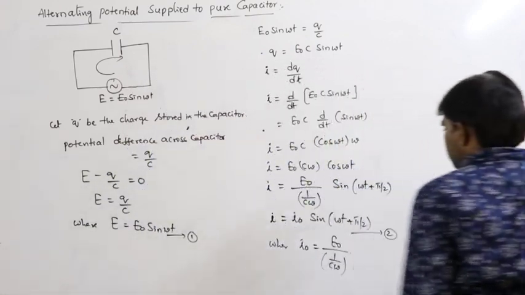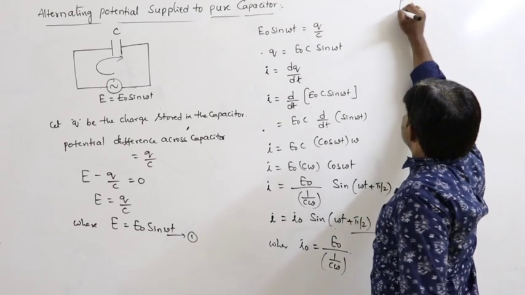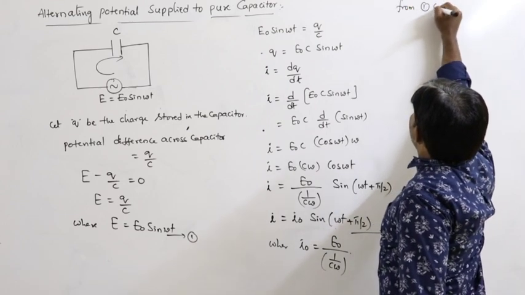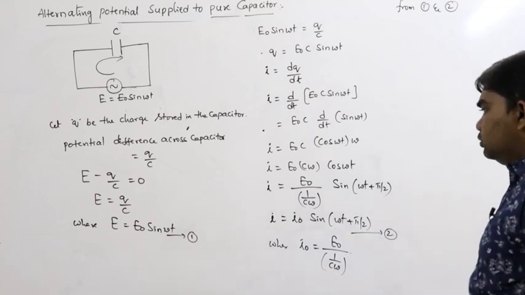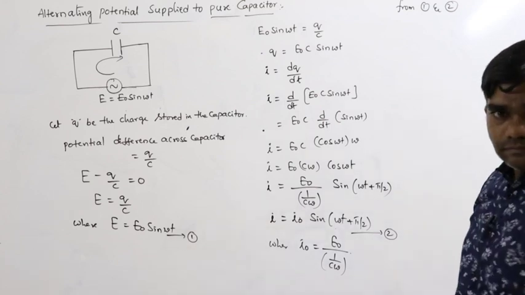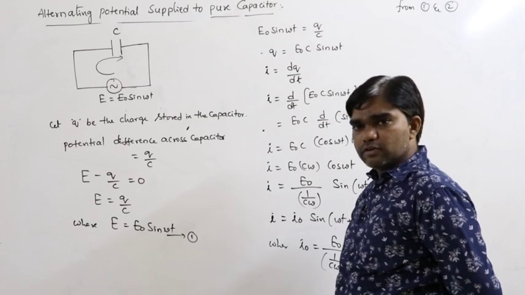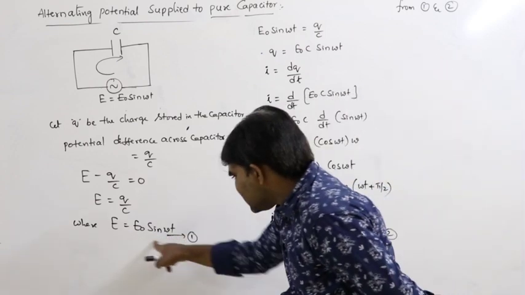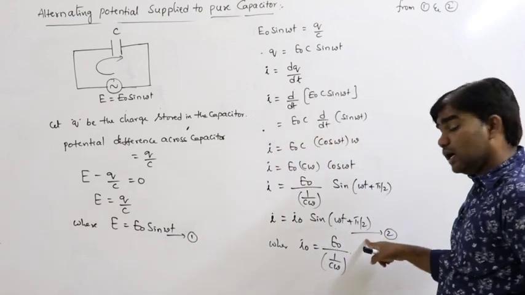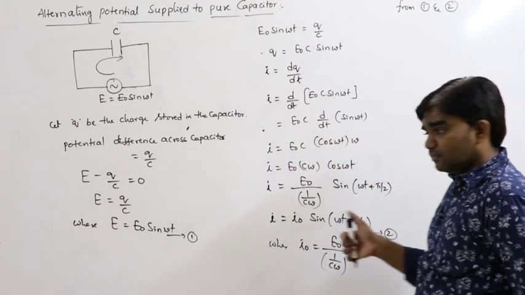So, if we compare equations 1 and 2, what can we write? This is sin omega t, but this is sin of omega t plus pi by 2.